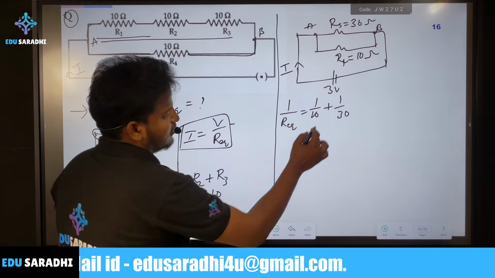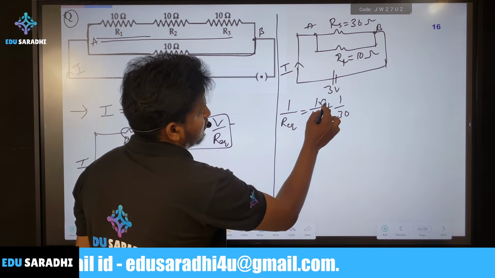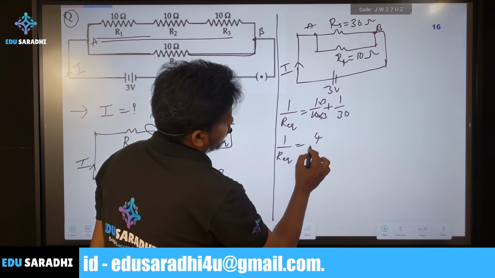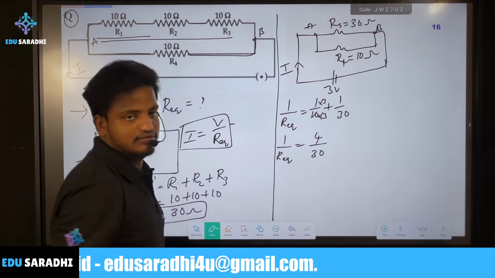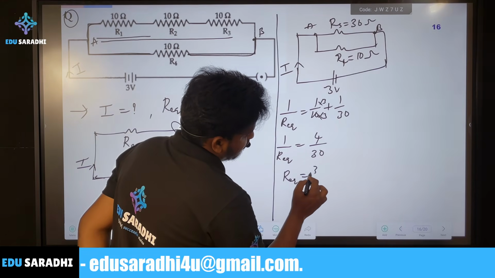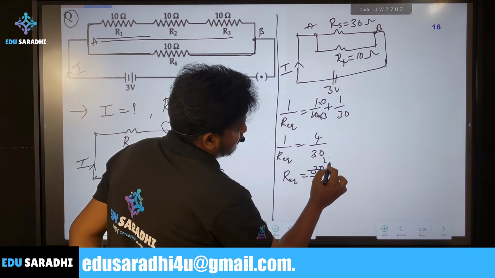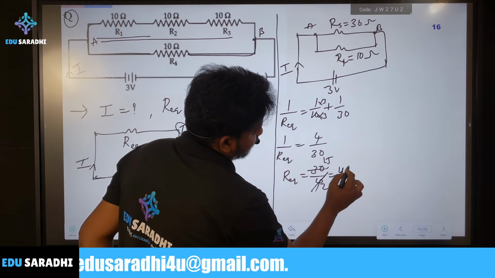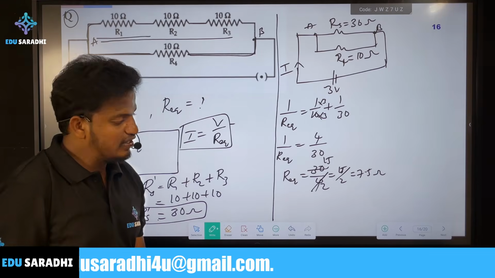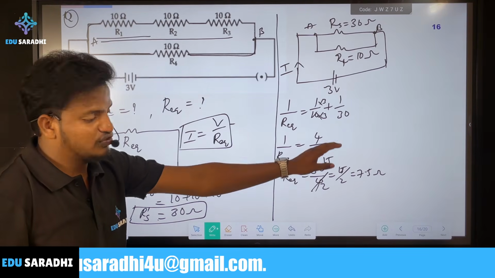Do the LCM, so this is 3 plus 1. Then we get 4 by 30. Then R equivalent is 30 by 4, which is 15 by 2. This is 7.5 also we can write. So R equivalent is 7.5.